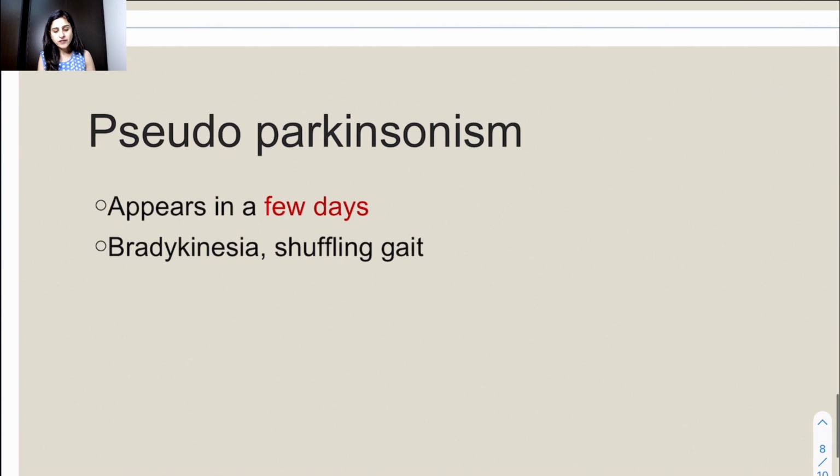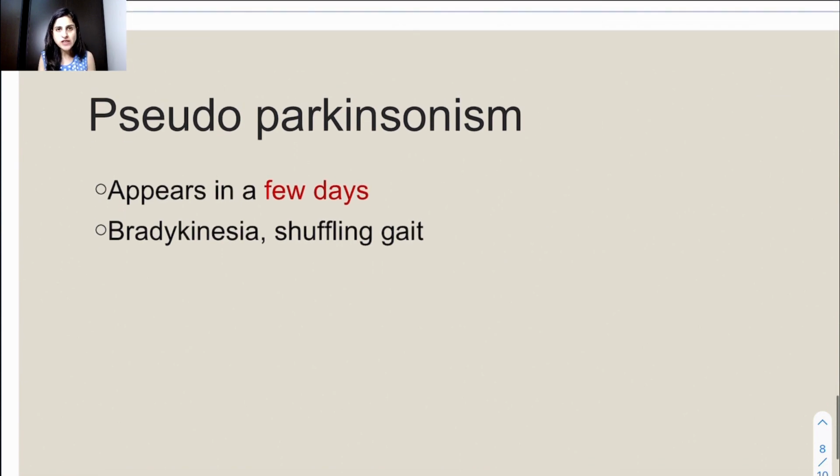Pseudoparkinsonism. It is just like the Parkinsonism signs and symptoms, where there is decrease in movement, bradykinesia, shuffling gait. There is rigidity, cogwheel rigidity, masked face. All the same things which occur in Parkinsonism are seen here also.